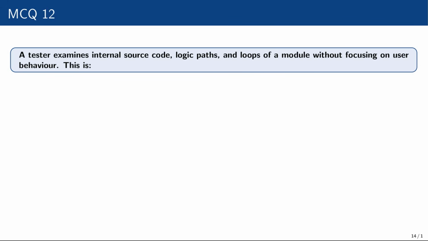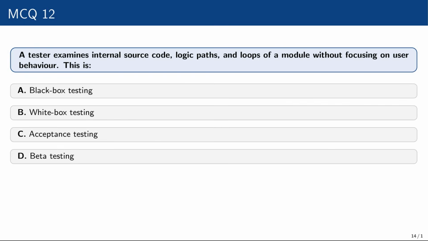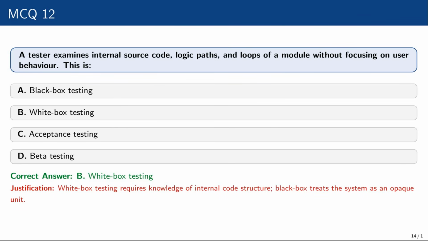Multiple choice question number 12. A tester examines internal source code, logic paths, and loops of a module without focusing on user behavior. This is black box testing, white box testing, acceptance testing, beta testing. The correct option is white box testing, because white box testing requires knowledge of internal code structure. Black box treats the system as an opaque unit.